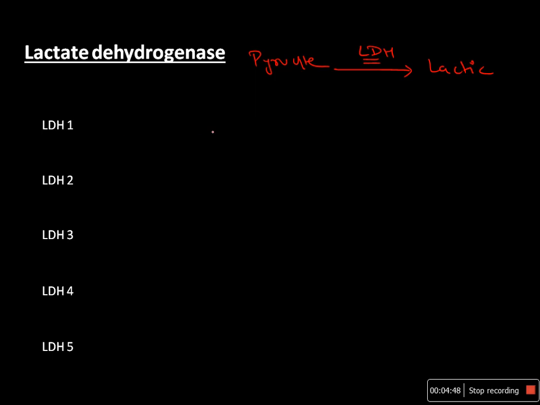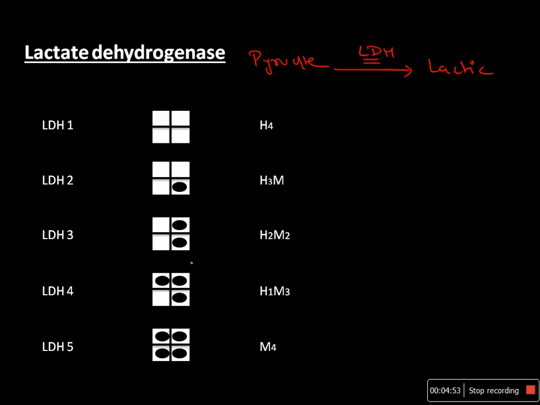LDH1 is mainly found in the heart, and LDH5 is mainly found in muscles as well as liver. As I have said, they are catalyzing the same reaction, but they are different physically as well as chemically. Physical and chemical properties may include pH, Km or Vmax value, or immunological properties, and everything would be different except that they are catalyzing the same reaction.